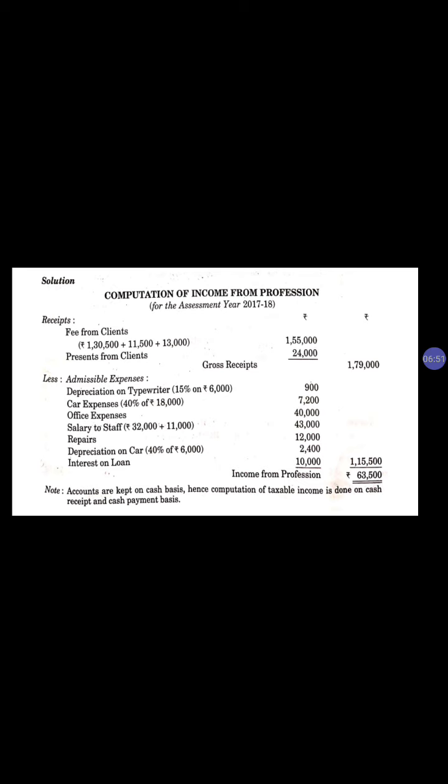It is very simple to understand that if you want to get income from any profession, you have to apply a simple formula: total professional income minus total professional expenses. By this way you can get your answer. So this is your final answer, income from profession.